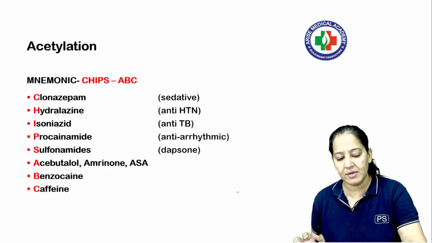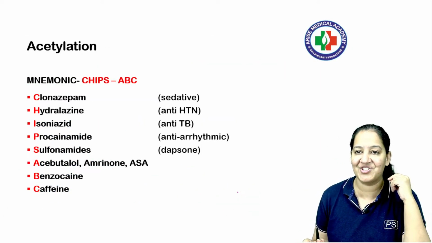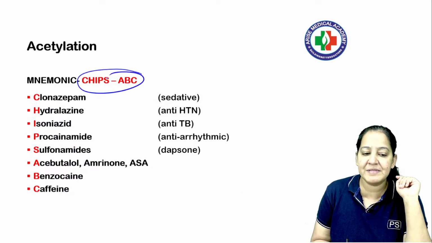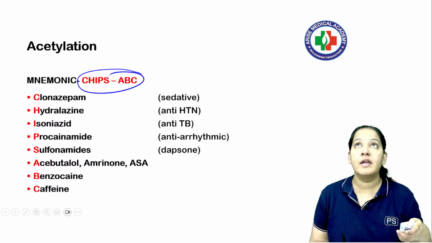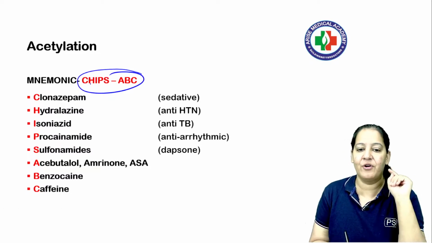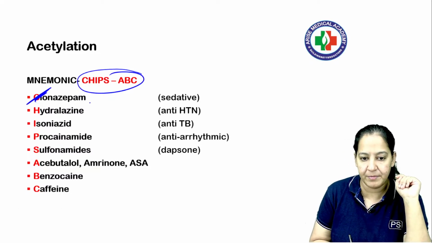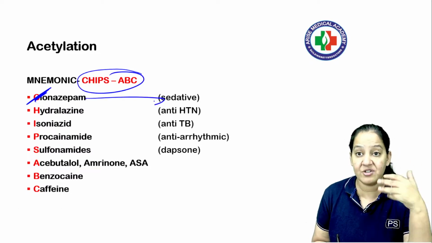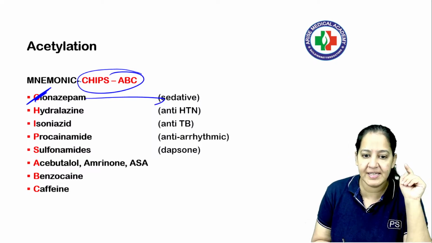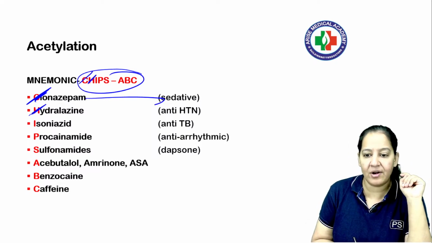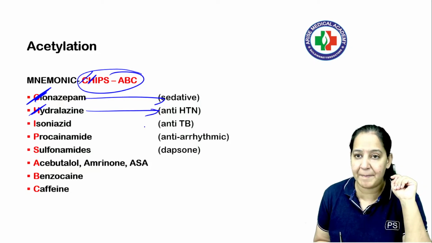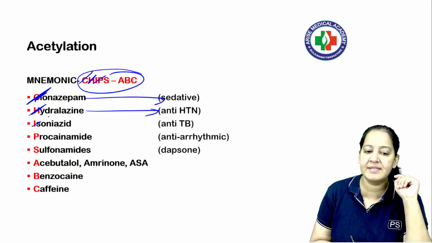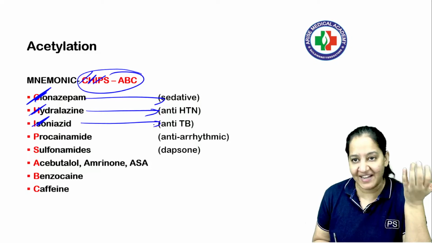Which all drugs show acetylation? So there is a mnemonic. The mnemonic is "SHICK ABC". Let me tell you the full form. C is clonazepam. You know clonazepam is a sedative used as a tranquilizer for inducing sleep. Okay? H is hydralazine. You know hydralazine is an antihypertensive drug. Okay. I is isoniazid. We all know it's an anti-TB drug.